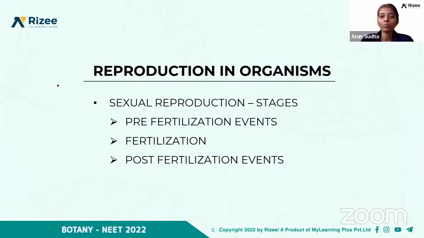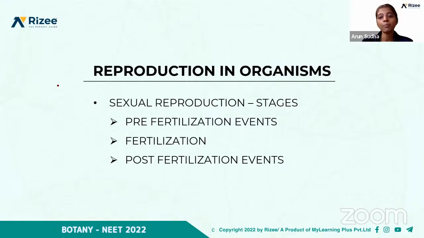So sexual reproduction, what is sexual reproduction? We saw that it involves two parents and also the formation of gametes, right? So in sexual reproduction, there occurs the formation of gametes. What is fertilization first? It is the fusion of the male and the female gametes. So how does the fusion of male and female gametes take place?